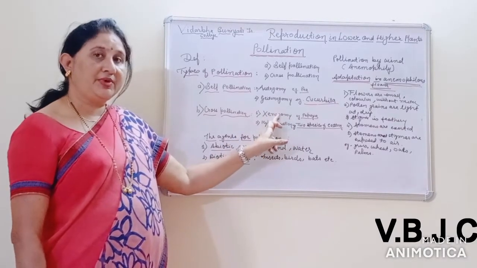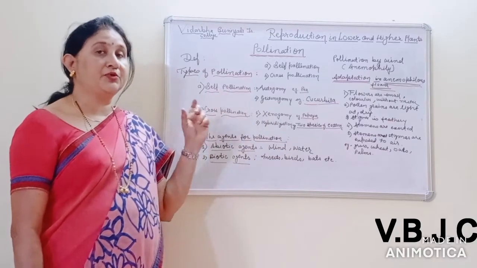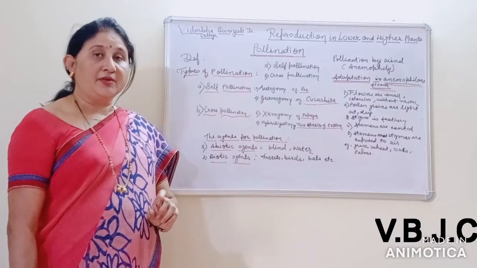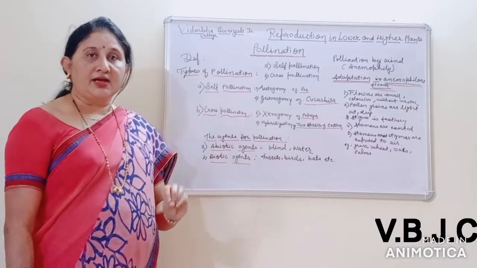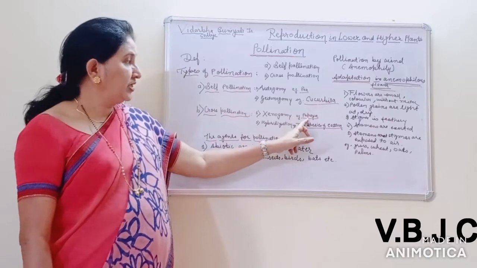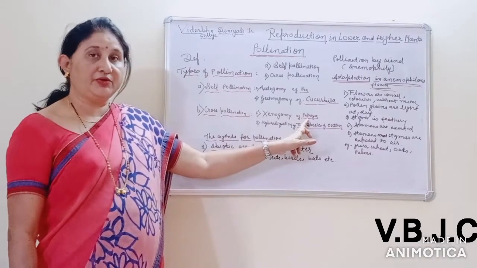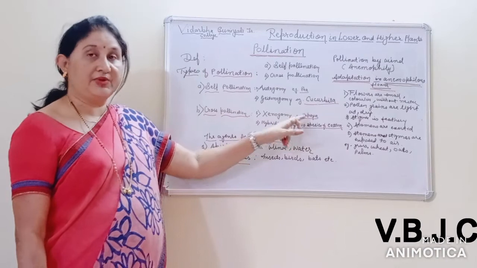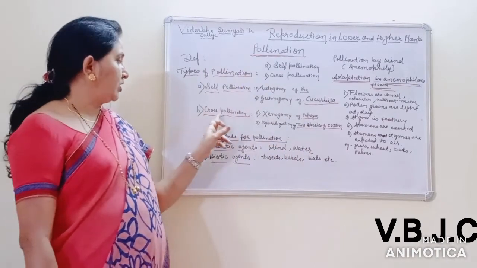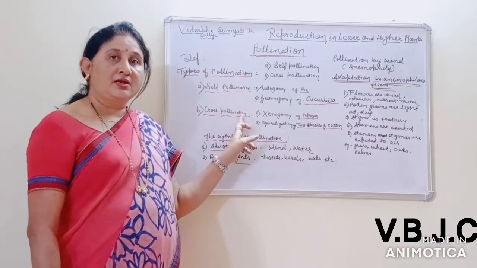In xenogamy, the transfer of pollen grains from the anther to the stigma of another flower belonging to the same species. In papaya, two different plants are there, a male plant and a female plant. In that condition, cross-pollination takes place.